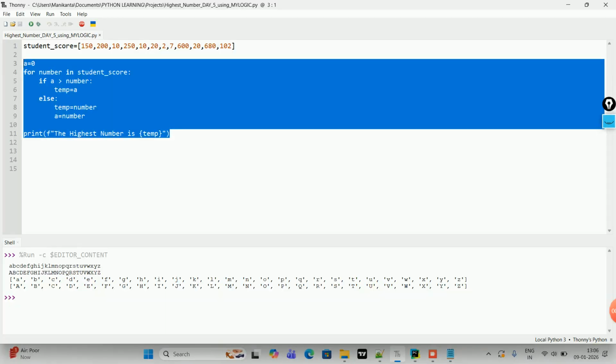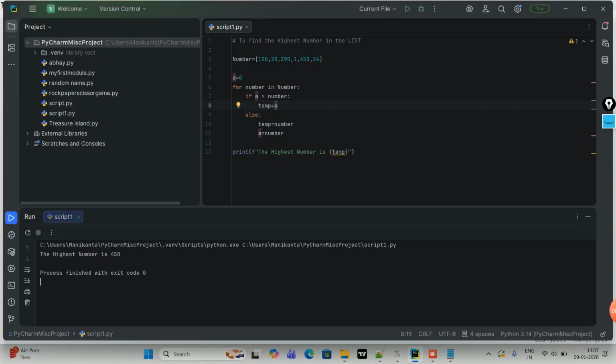Got it? Now let me close this one out. Now guys, we are going to do a very interesting thing here today. We have something called range.